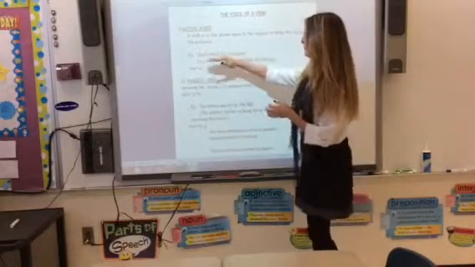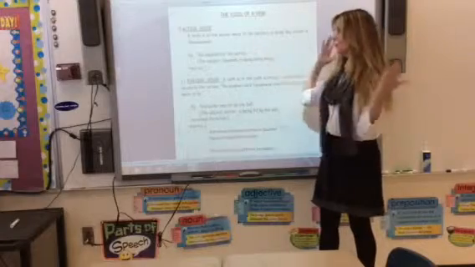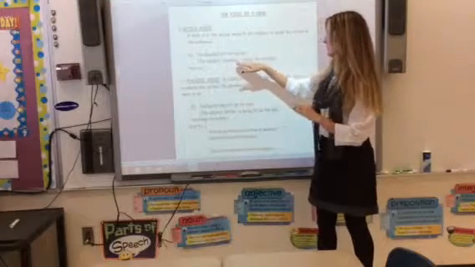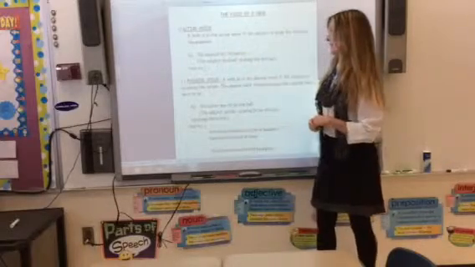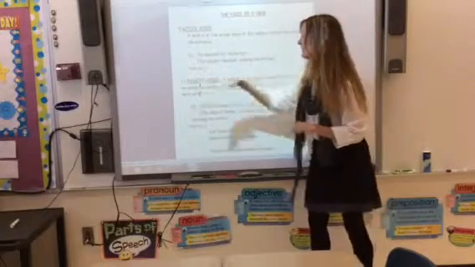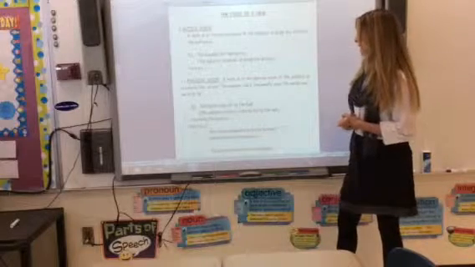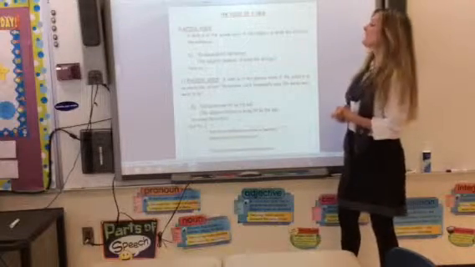In this example, the baseball hit the batter. What happened? The subject, baseball, is doing the hitting. The baseball hit the batter. That's the action. In the passive voice, a verb is in the passive voice if the subject is receiving the action.